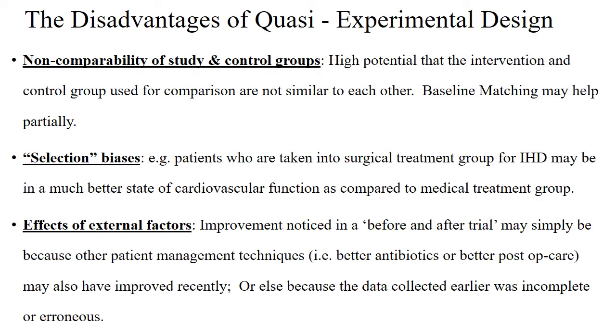Now, what are the disadvantages? There can be many biases which are difficult to eliminate when the groups are not randomly allocated. And many times confounders are present that cannot be found out and cannot be controlled. Like in a before and after trial, there are many other effects also. The patient may get better, or the changes may be seen because of some external forces acting. So these confounders cannot be eliminated.